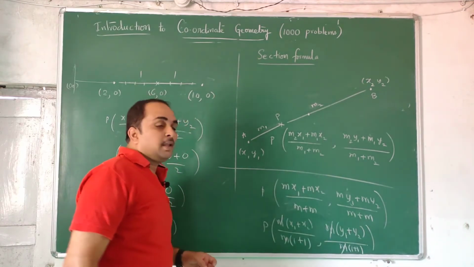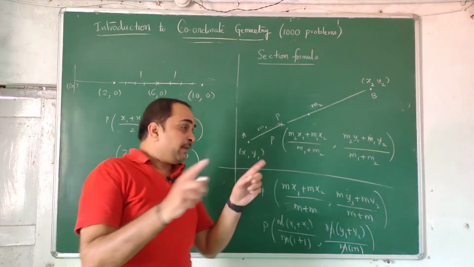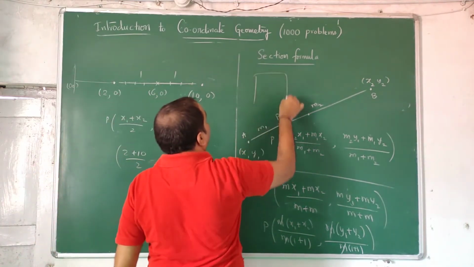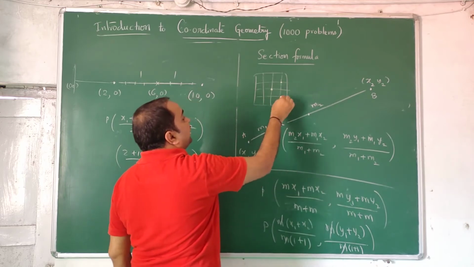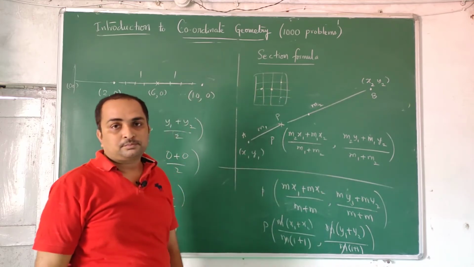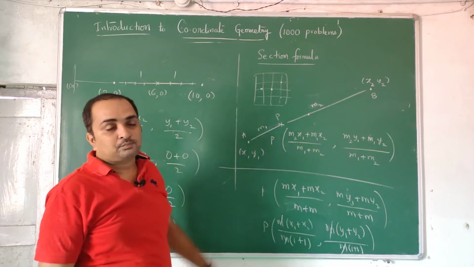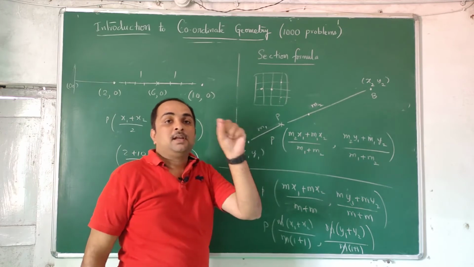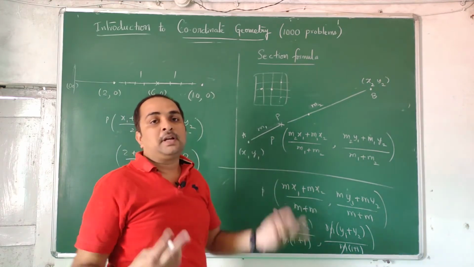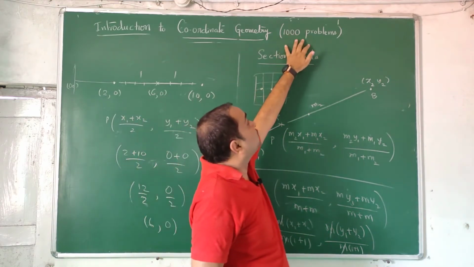So now in the section formula, how many problems can you do? Previously we had a 10 by 10 graph sheet. You can put any 2 points anywhere as you like, create one more point somewhere in between, and ask for a certain ratio. Like that you can create an innumerable number of problems, coming back to these 1000 problems.